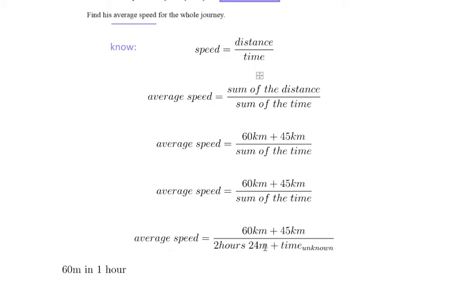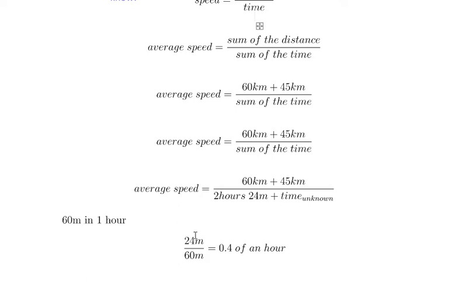One of the issues is that 2 hours and 24 minutes are 2 different units. It will make things complicated and will not allow for the calculation in the end. So either all of this needs to be minutes or all of this needs to be hours. We know that there's 60 minutes in 1 hour, so I can find what 24 minutes is in terms of an hour. 24 minutes divided by 60 will give me 0.4 of an hour. And that makes sense.